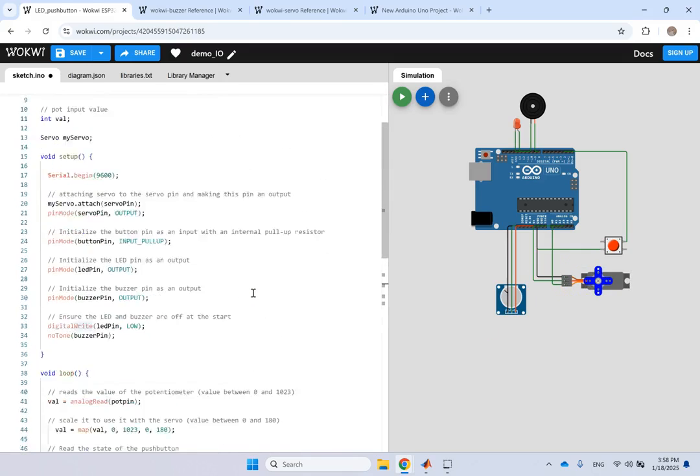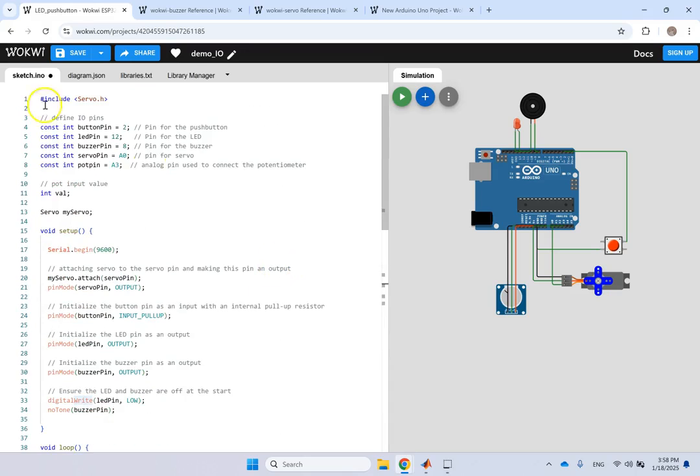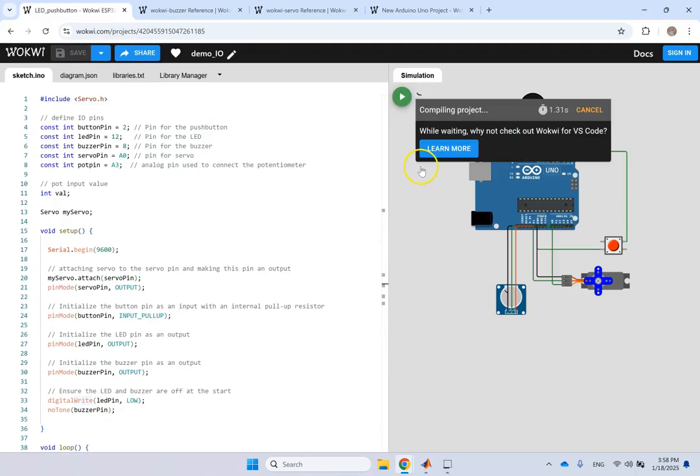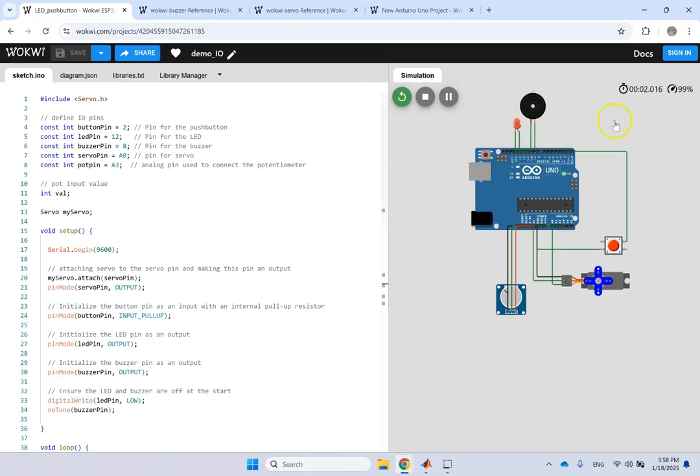So you see everything is set. Now let's go ahead and save it and run the simulation. First, it will compile, as you can see. If you have a bug, it is going to show it to you. If not, you see, it's running now. So all I need is to press on this. Now listen.